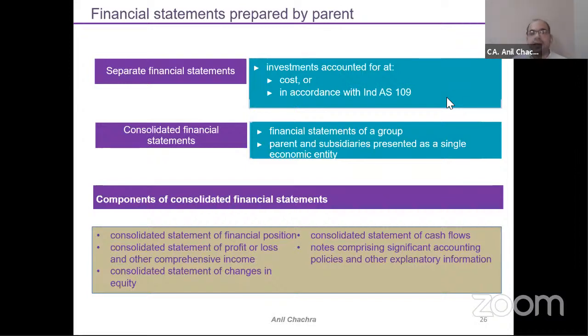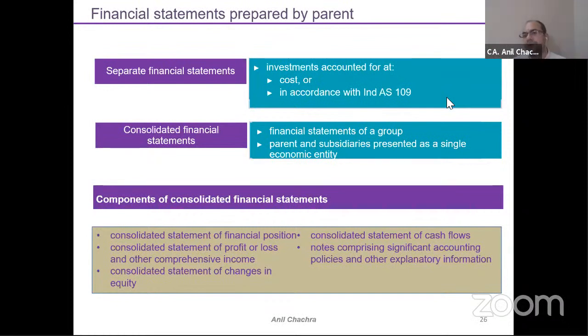Now come to the second leg, which is the separate financial statements. Separate financial statements means I have an investment in a subsidiary. How would I measure this? Either at cost or as per Ind AS 109. It's a choice company to company, right?